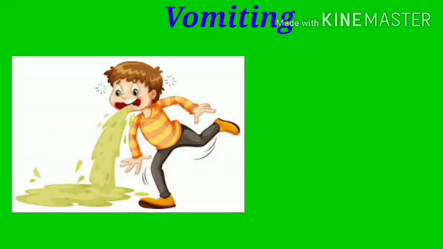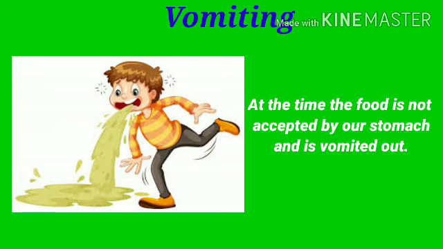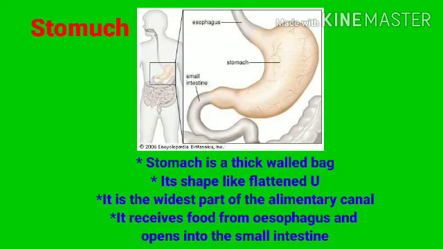Have you ever vomited? Yes, of course, right? You know what is the reason behind that? Yes, at times the food is not accepted by our stomach, and that food is vomited out. Clear? Our esophagus opens to the stomach, right? So the next part of our alimentary canal is the stomach. The stomach is a thick walled bag. Look here, the structure of the stomach.